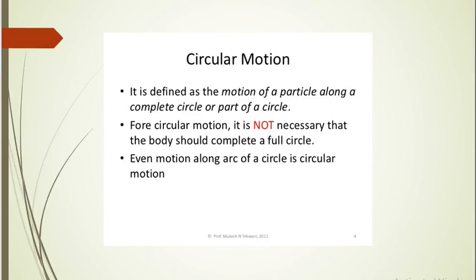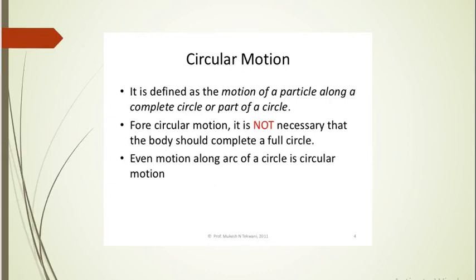Generally, there are a few important characteristics of circular motion. Circular motion can be considered as accelerated motion too, because as the direction of velocity changes at every instant, it is an accelerated motion, and the particle repeats its path along the same trajectory again and again. That's why the motion can be considered as periodic too.